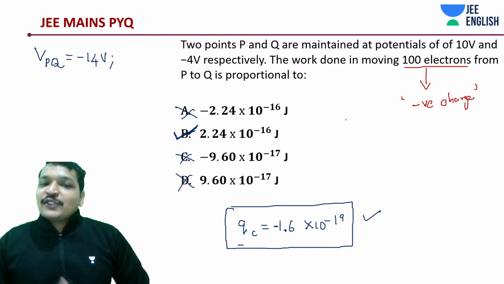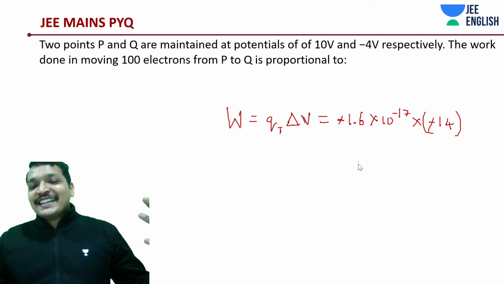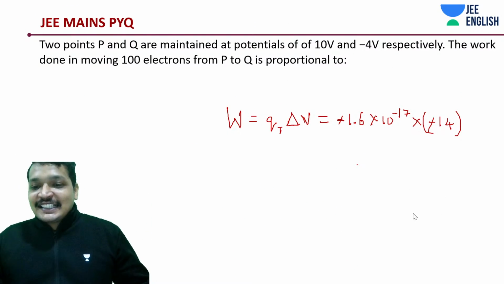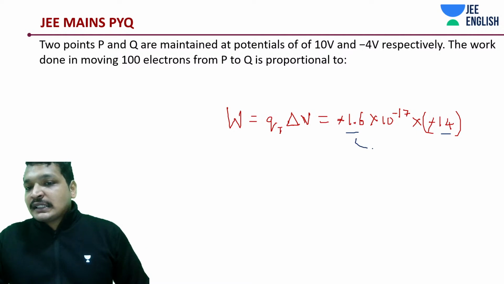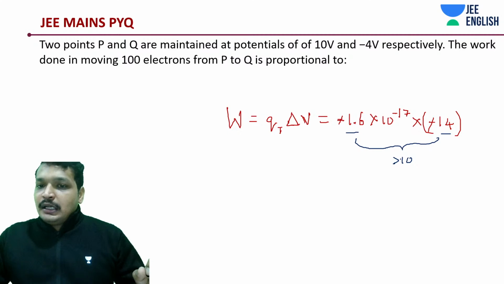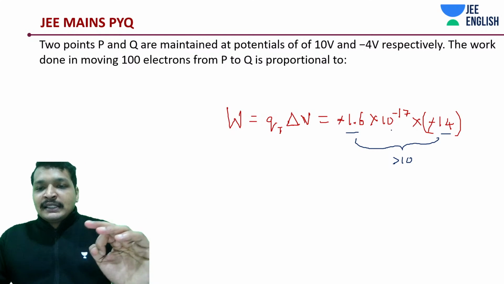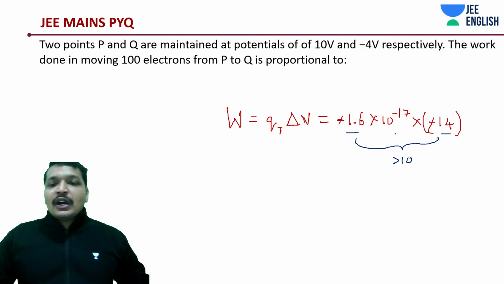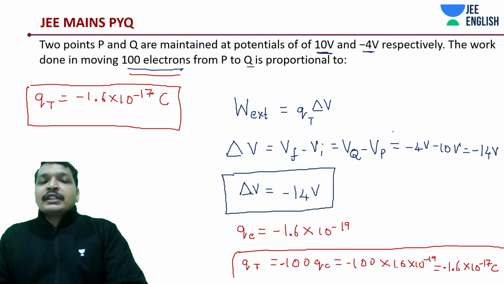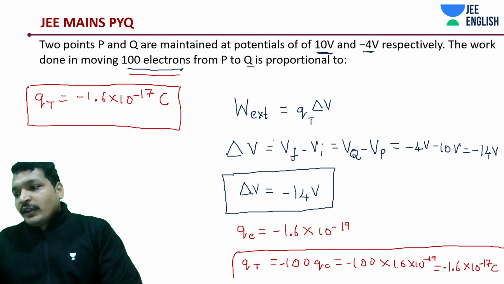So answer D is not at all correct. What I'm saying is, this term combined, 1.6 times 14, is something greater than 10. Something greater than 10 multiplied with 10 to the power minus 17, and you're moving one decimal place. What happens? The next following digit should be some 10 to the power minus 16.